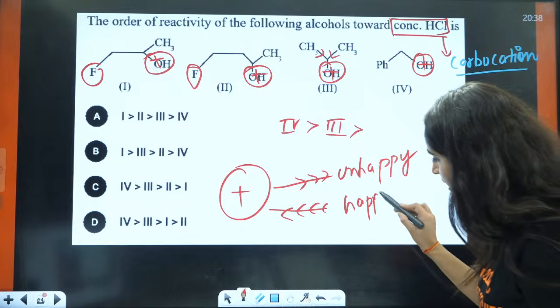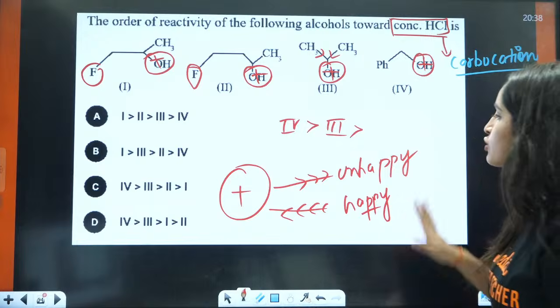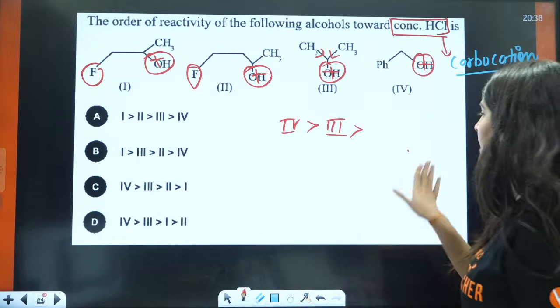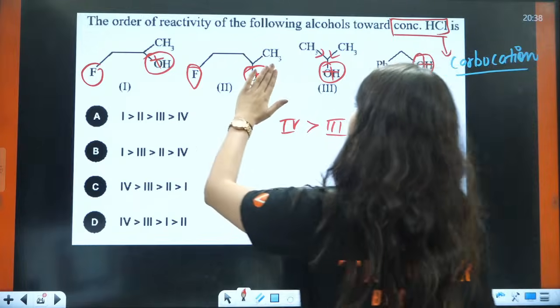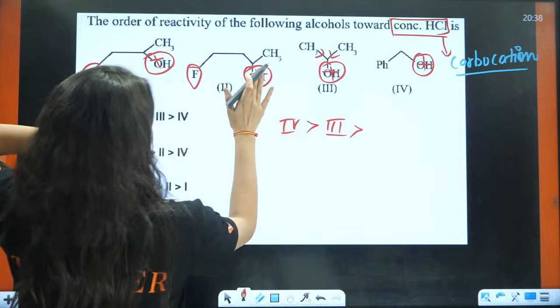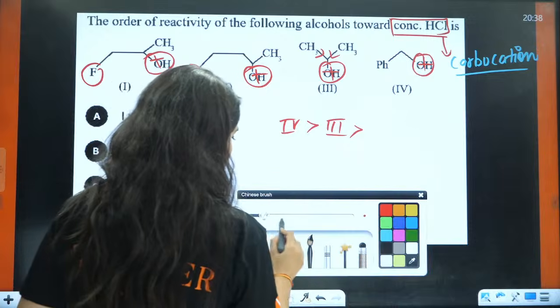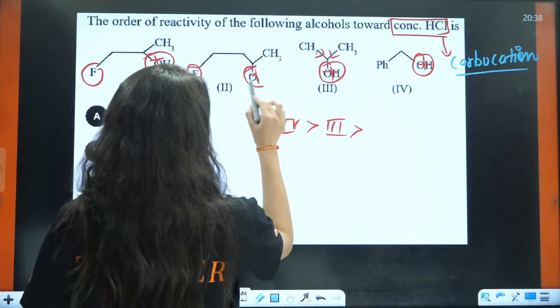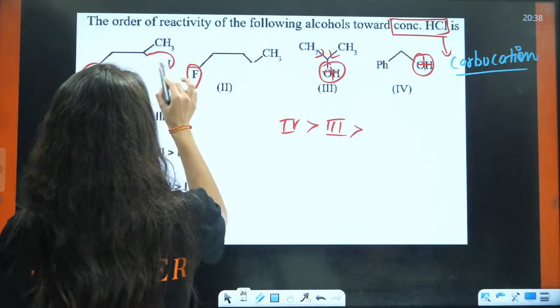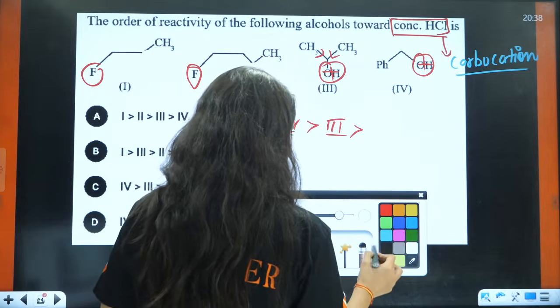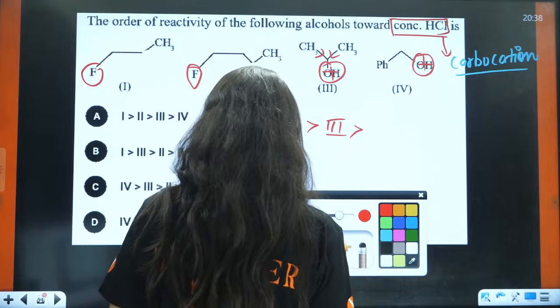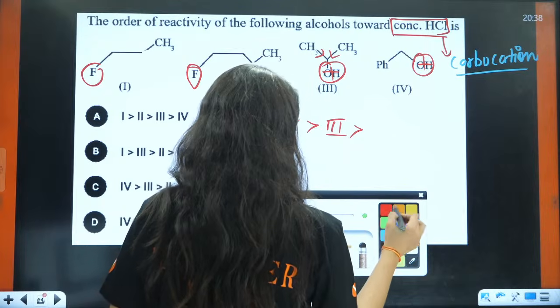That means they will be stable, right? Okay. So now that means electron donating groups are increasing the stability. Now in this case, what you will have, basically, if I want to write the full diagram here, it will be something like this. I'll erase this after some time, but right now, just let us draw the diagram here.